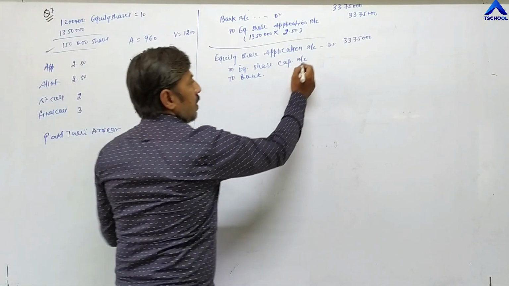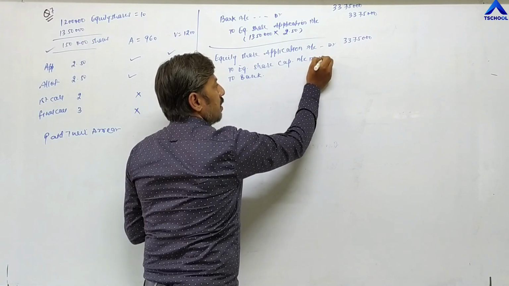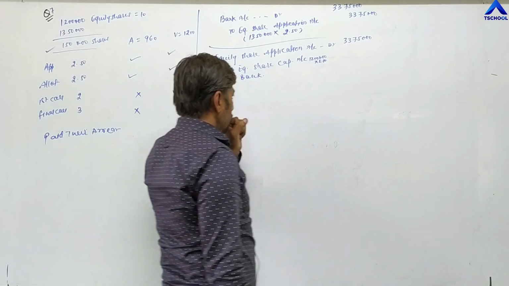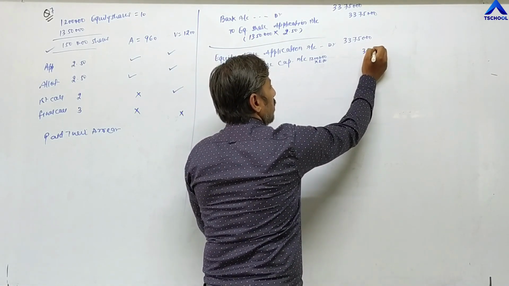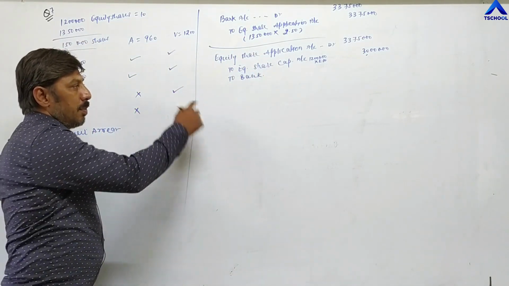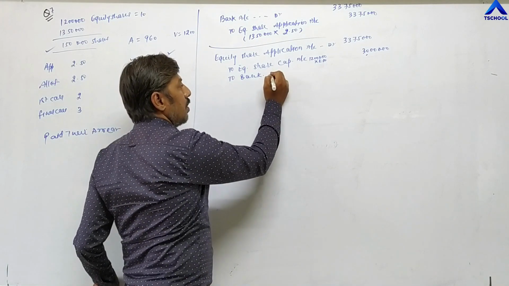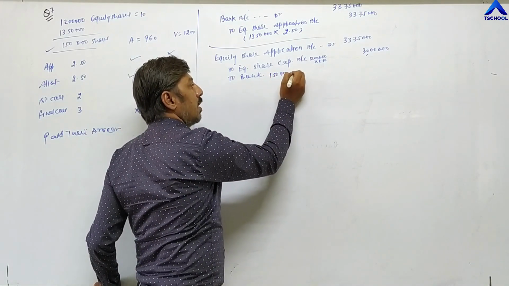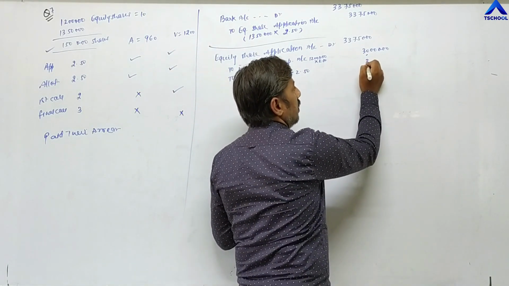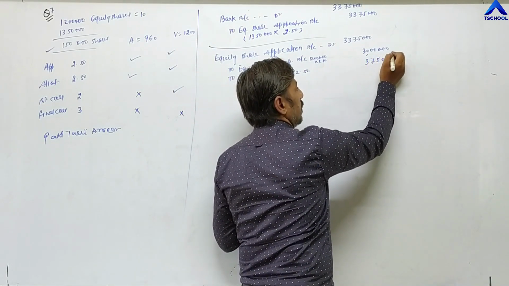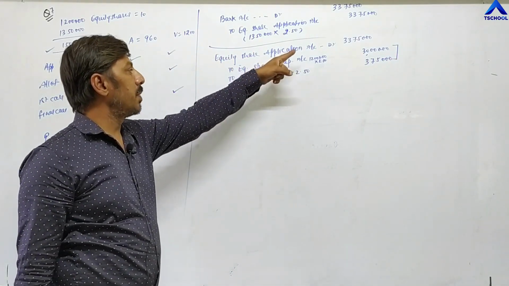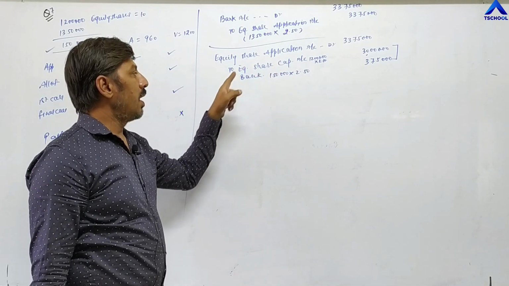So 12 lakh into 2 rupees 50 paise becomes 30 lakh. And in bank, excess applications are 1,50,000 shares, which according to 2 rupees 50 paise becomes 3,75,000. It becomes 33,75,000.